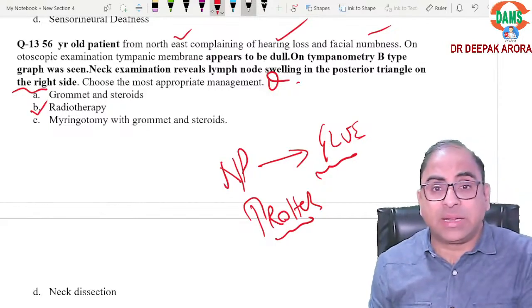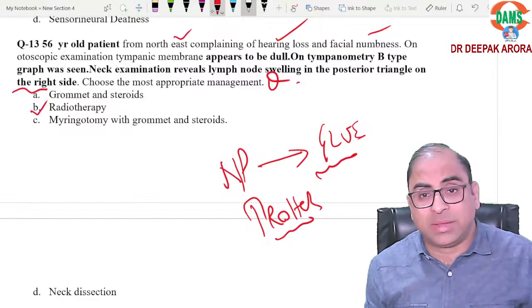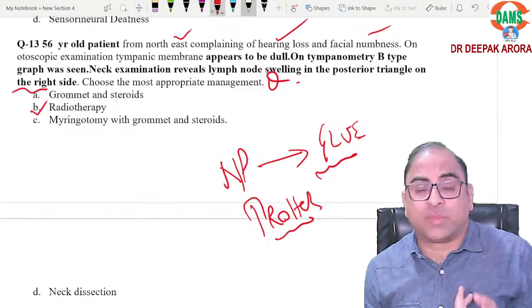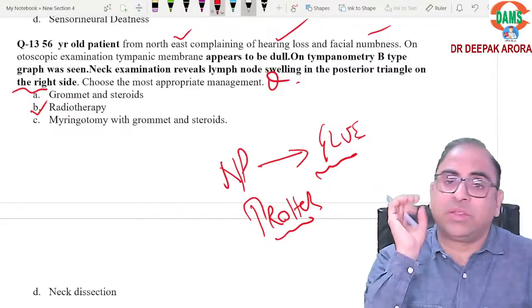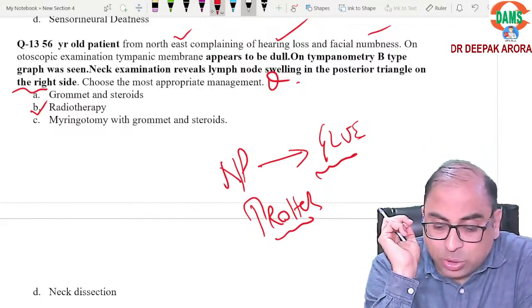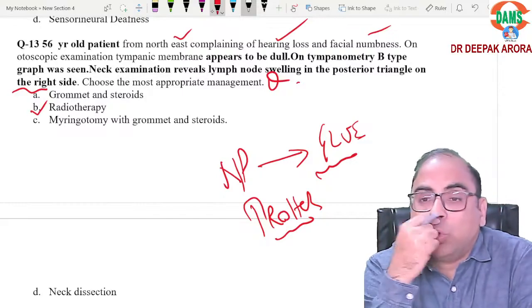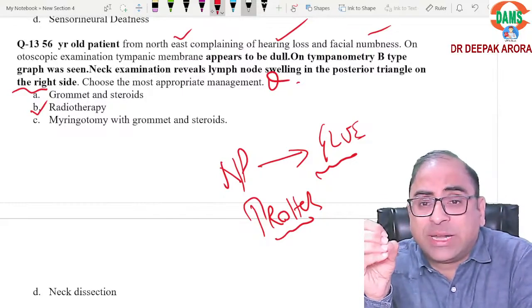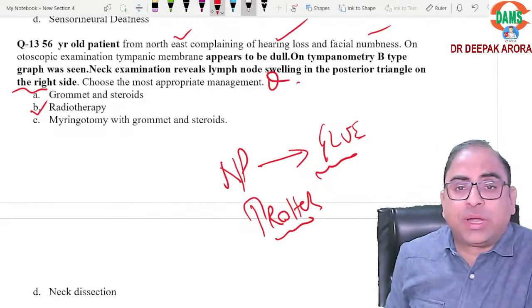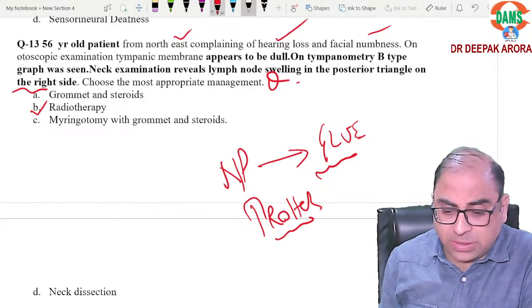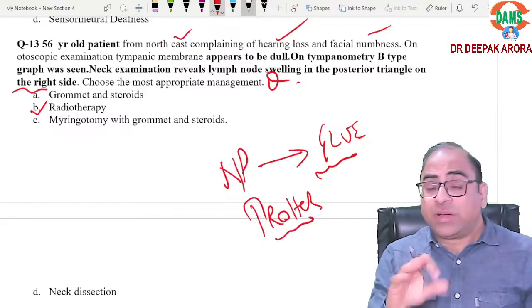Here I am treating the tumor. That tumor is causing your glue ear. So my priority will be B option, radiotherapy. I appreciate the examiner who made this question. Answer will be B option in this MCQ. Chinese population, Epstein-Barr virus, fossa of Rosenmuller. These are the important keywords of nasopharyngeal carcinoma. After the discussion, beta, you will realize this point.